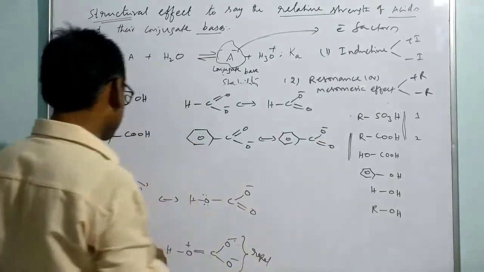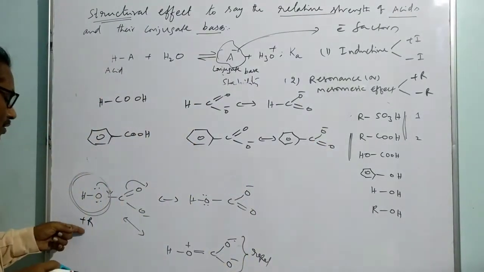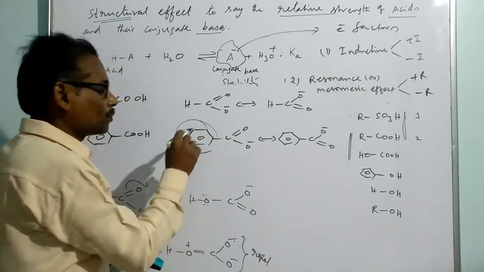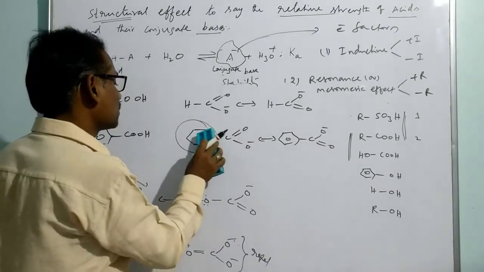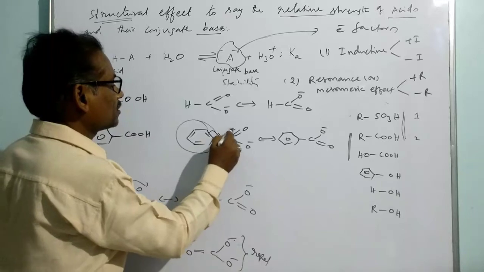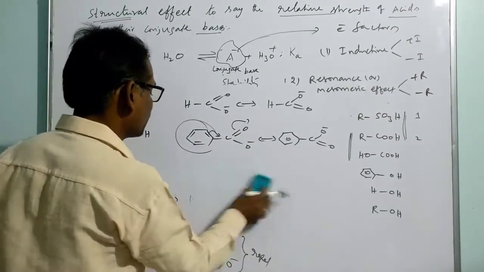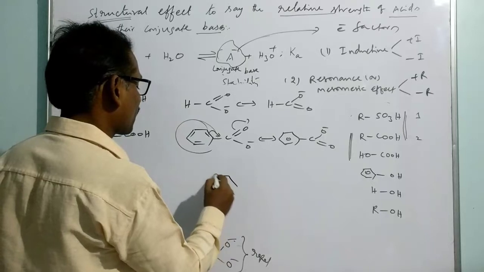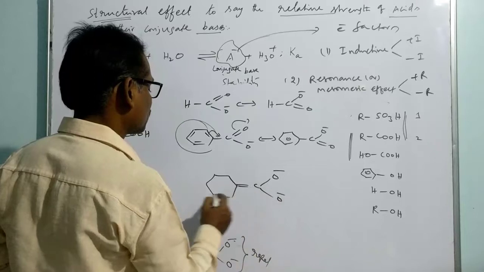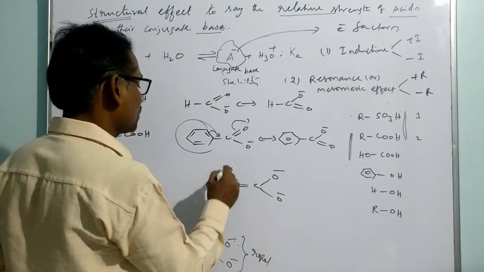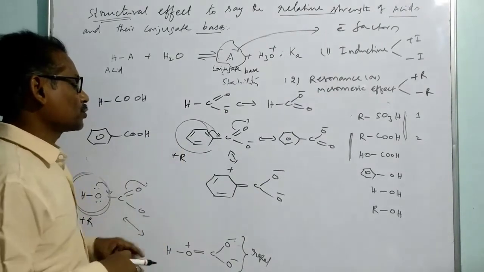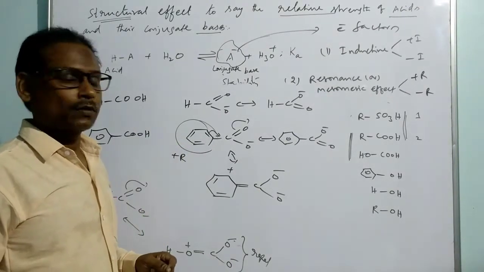But other than these two, similar to the positive resonance effect shown by the OH group, this group is also trying to show the positive resonance effect. That means the phenyl group is delocalizing in this pattern, which makes a new structure. What is that new structure? So this is a new structure that arises because of the positive mesomeric effect or positive resonance effect shown by the phenyl group.